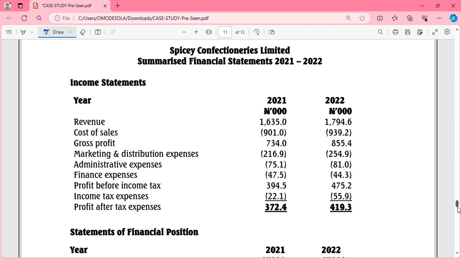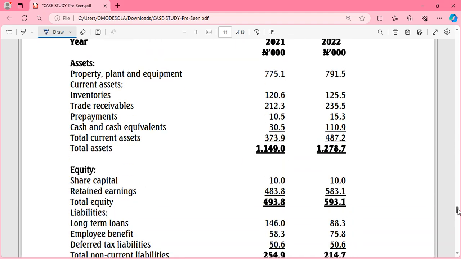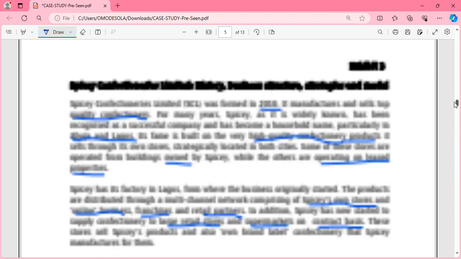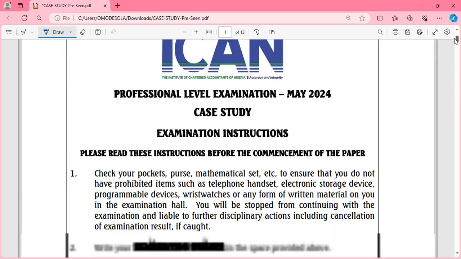So in our classes, we're going to analyze the financial statements using various possible tools. It's better for us to prepare more than less. You understand? So it's better for us to have abundant tools that we have practiced with, and whichever comes, comes. Anyone that does not come, it does not come. We are good to go rather than to have less than what we need. So we're going to be playing around with this financial statement and also looking at it together in our classes. So basically that's all about the May 2024 diet.